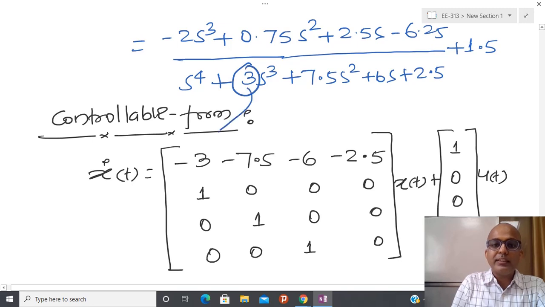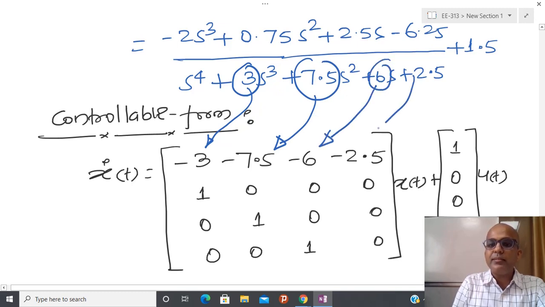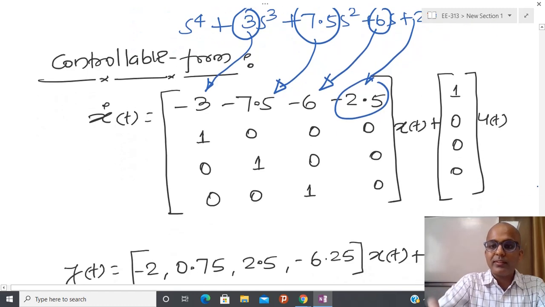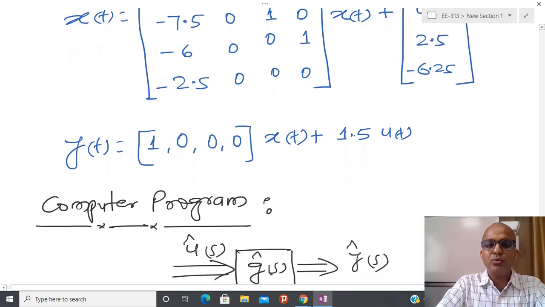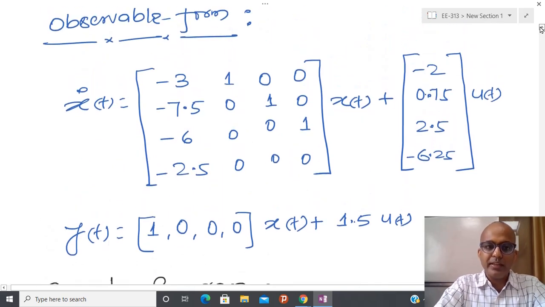So whatever 3 you have to replace here, whatever 7.5 you have to replace here, and everywhere you just change the sign. If positive then negative, if negative then positive. And 1 is here, and similarly whatever coefficient is there, you put as it is inside u, and whatever rest of the quantity you put here. Similarly you are able to solve this kind of exercise. So this exercise is also very easy.